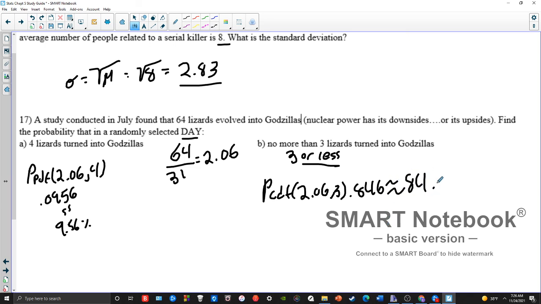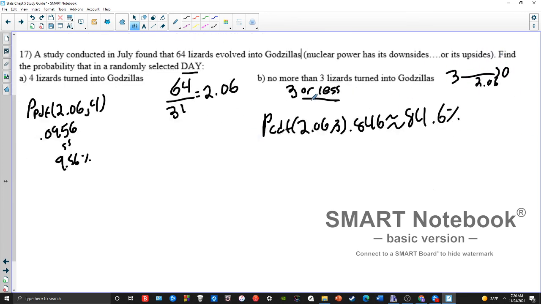Which again makes sense because the average is about 2. So the most likely individual event is around 2.06 evolutions. So if I want everything from 3 on down, 3 down to 0, well, that includes my average 2.06 and all the stuff around it as well. So that should be a pretty high probability because it includes the average in its range.